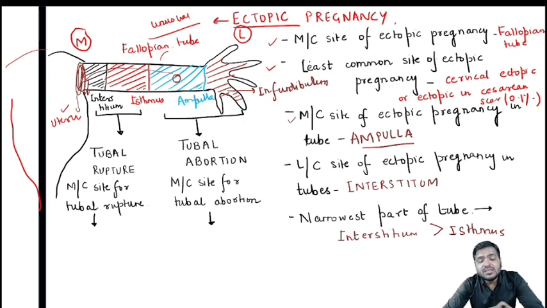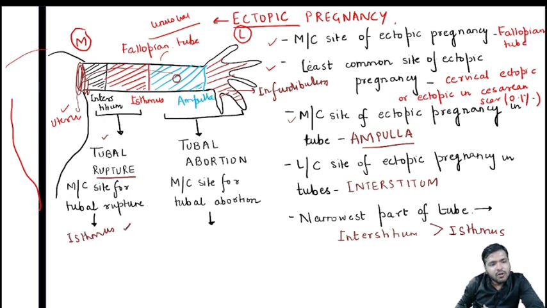The interstitium and isthmus are the narrowest parts of the fallopian tube, the interstitium being the narrower one. So here the ectopic pregnancy will end by the process called tubal rupture. Since it is very narrow, the tube will rupture. Rupture means the tube will burst. And the most common site for tubal rupture is the isthmus, followed by the interstitium.